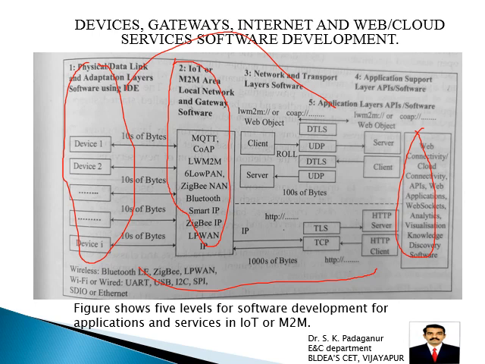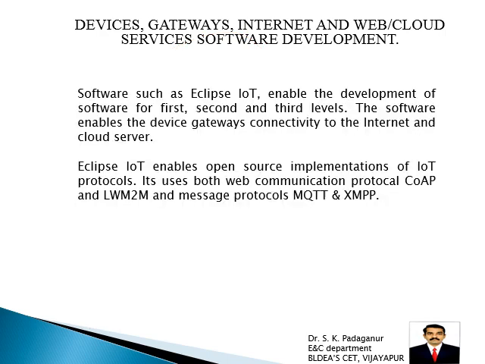This is also asked in the examination: with a neat diagram, explain the 5 levels of software development for IoT. So very important, gateway is the connecting point between the IoT device, that is sensors, to the web cloud objects.